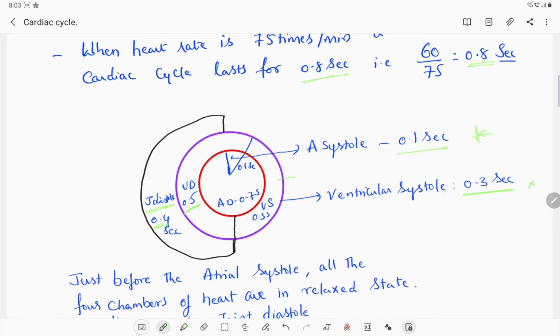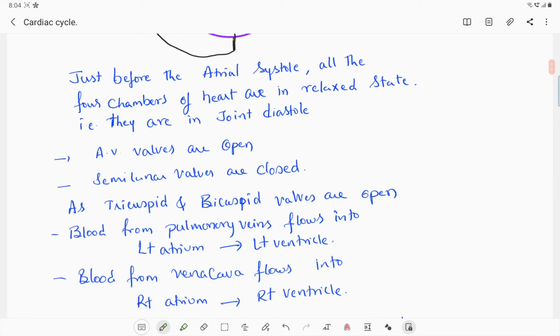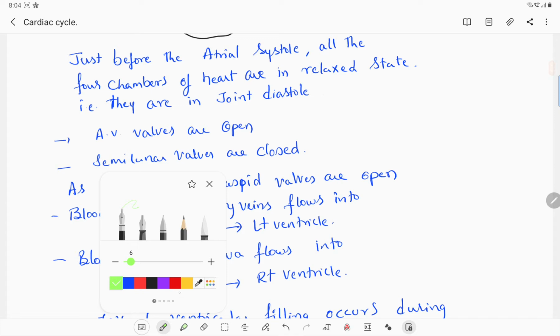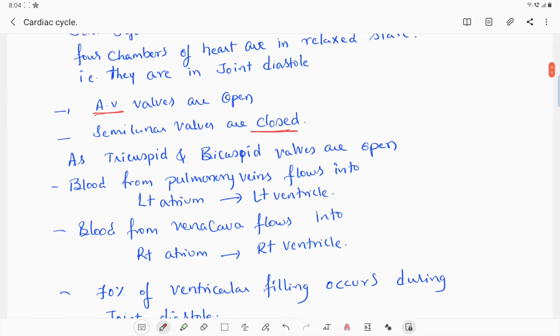Remember the timings. Just before the atrial systole, all the four chambers of the heart are in a relaxed state, so they are in the joint diastole phase. During this phase, the AV valves are open and the semilunar valves are closed. We already explained in the structure of the heart where the AV valves and the semilunar valves are present. Which valves are open is one question, and which valves are closed is also one question.